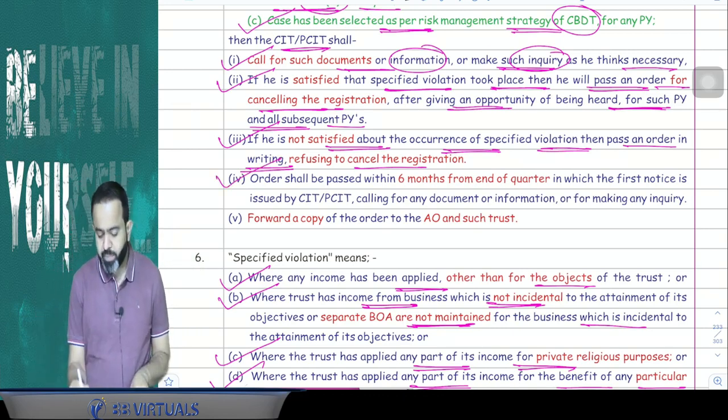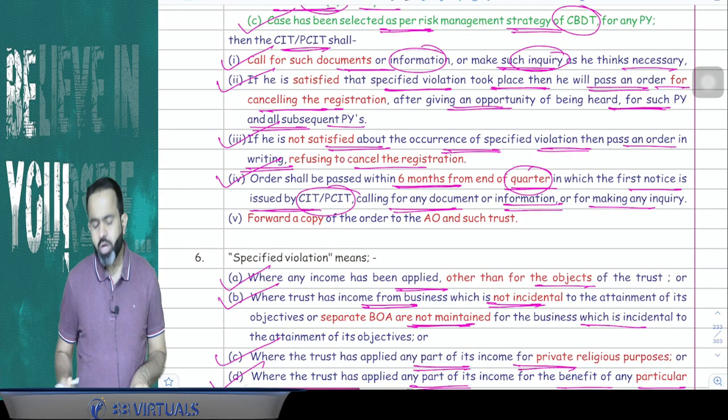Now, the order shall be passed within 6 months from the end of the quarter in which the first notice is issued by the CIT PCIT calling for any document or information or making the inquiry.